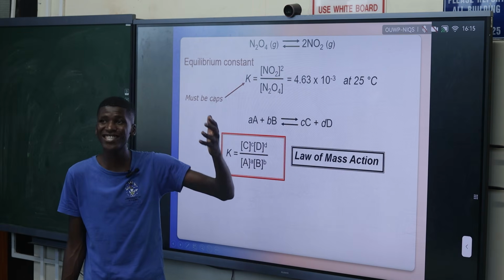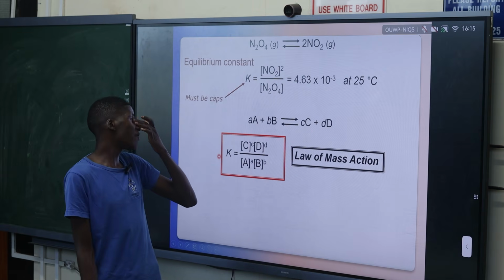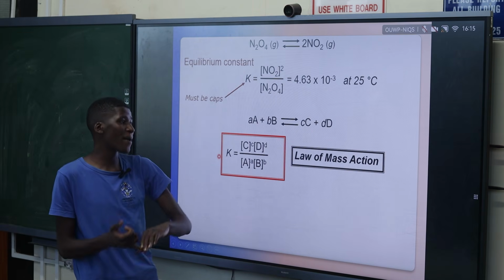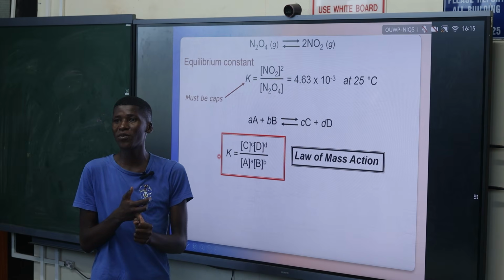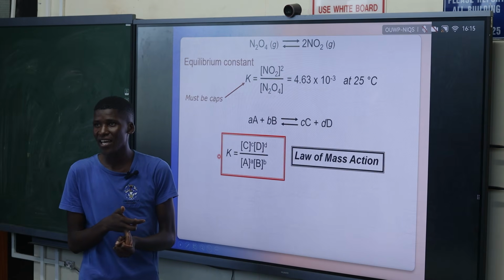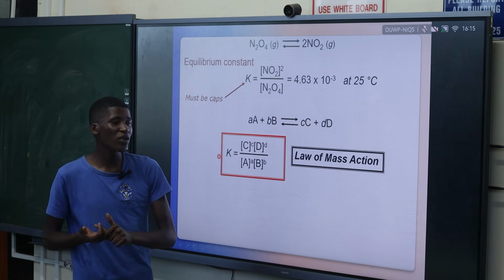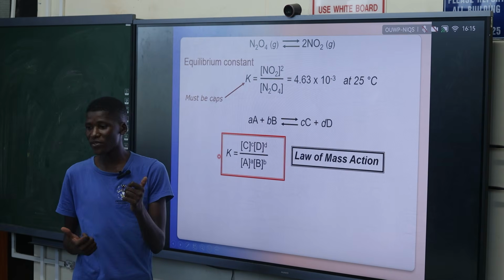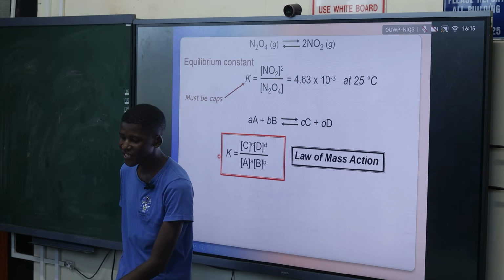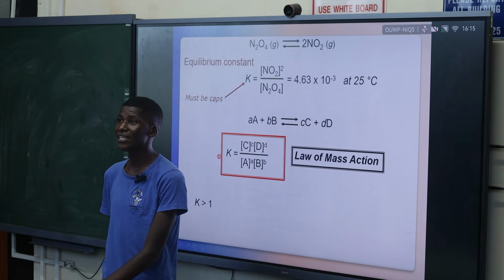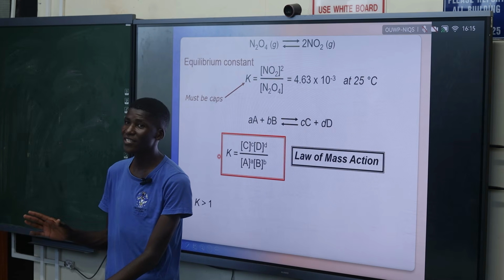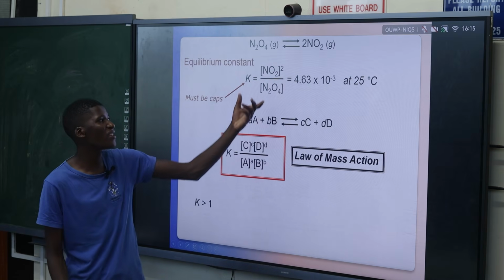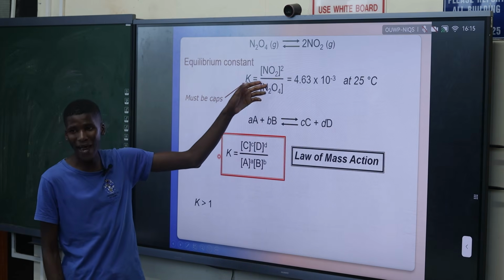If we are using concentration, we must only use gases and substances in aqueous solution. Liquids and solids we do not use in the equilibrium constant expression because they remain constant. They don't change in concentration, so even if you put them here, they are just going to be one.